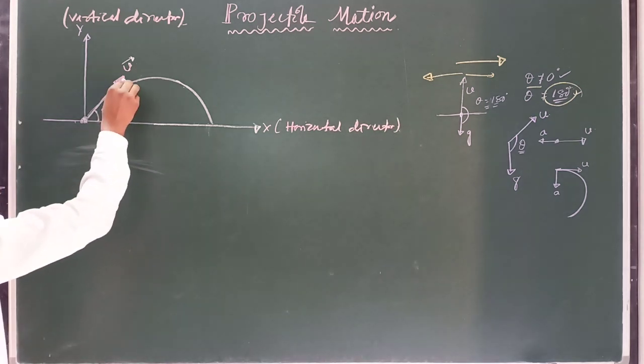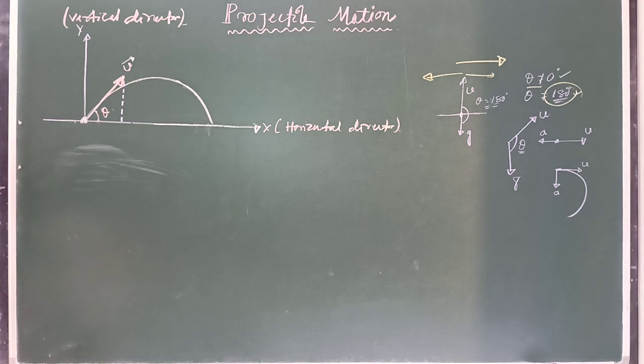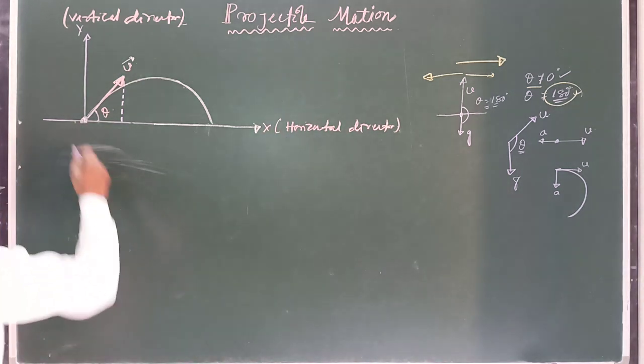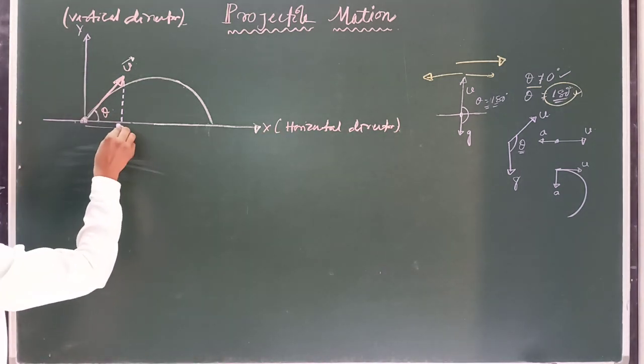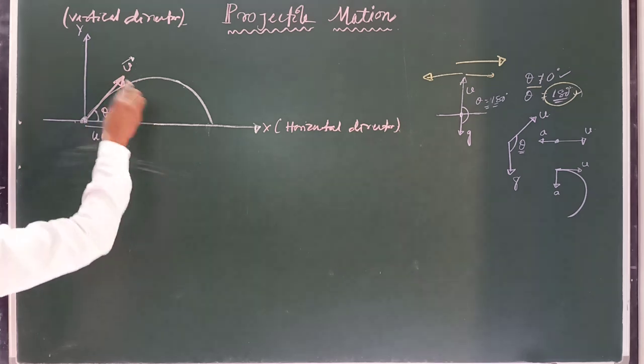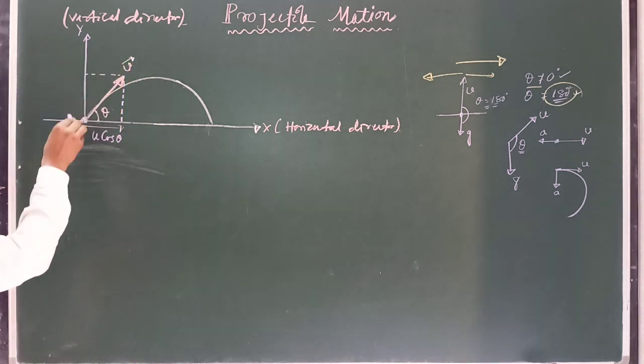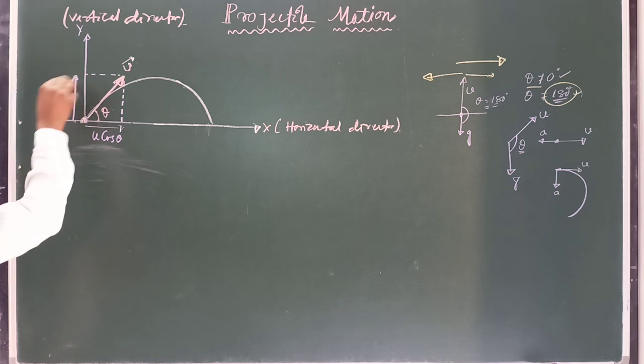If you resolve the initial velocity into two rectangular components along the x-axis and y-axis, the horizontal component is u cos theta, and the vertical component of initial velocity along the y-axis is u sin theta.